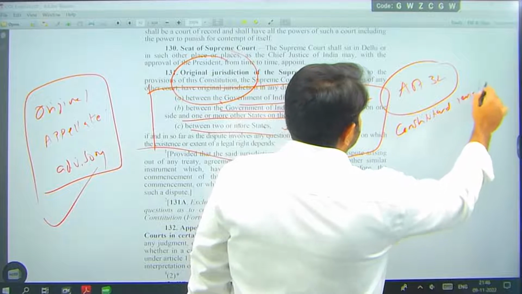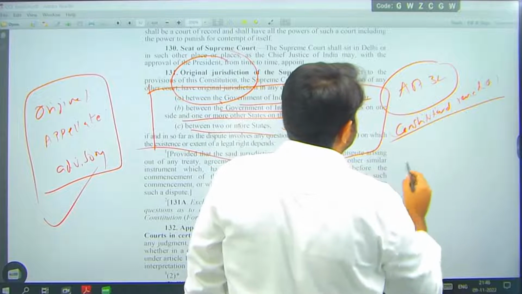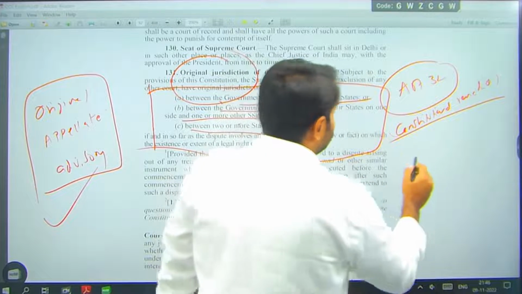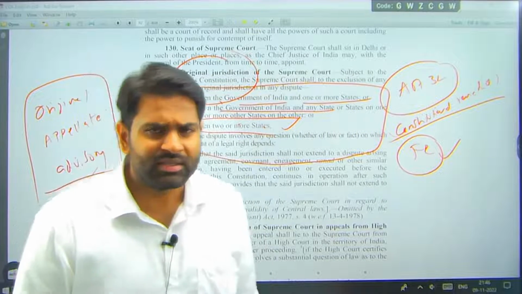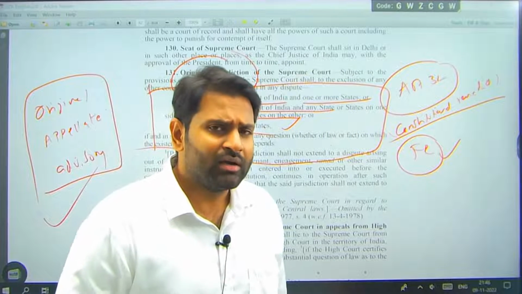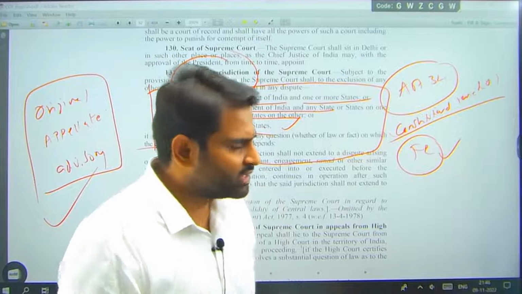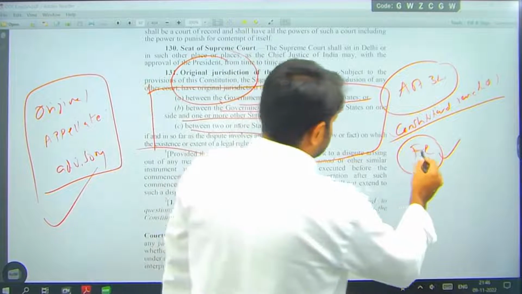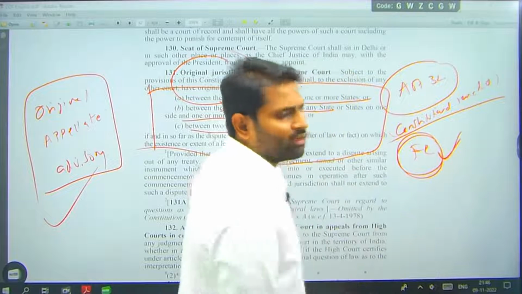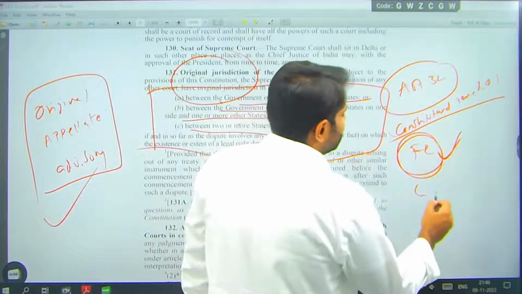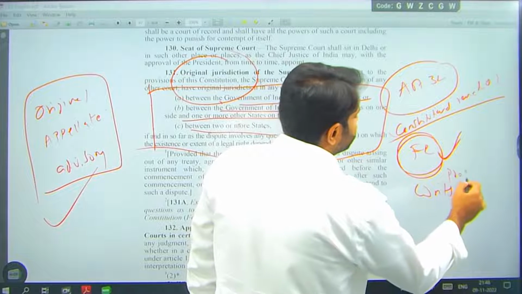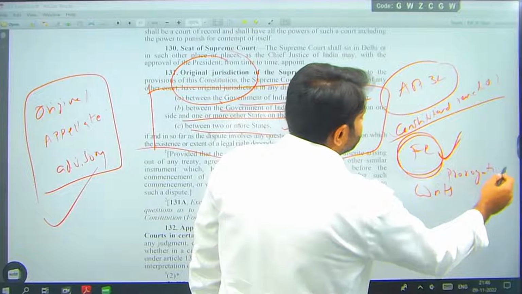Constitutional remedies. As part of constitutional remedies also, if a person's fundamental rights are violated either by a citizen or by the state, they can directly reach the apex court, right? That is also part of this original jurisdiction, fundamental rights. On violation of fundamental rights, you have constitutional remedies, which are writs, prerogative writs we call them.